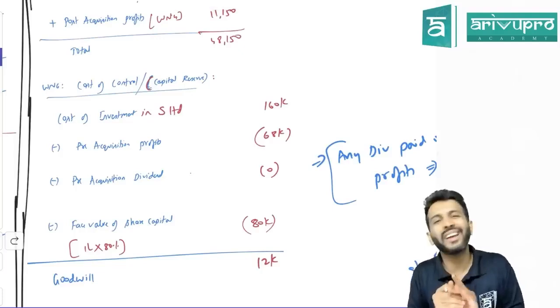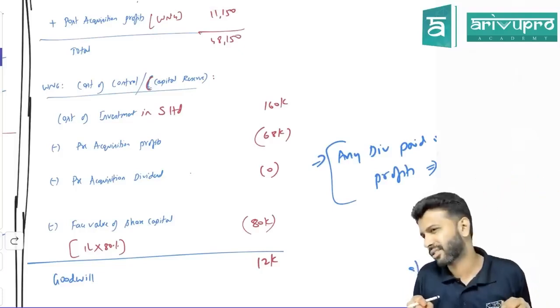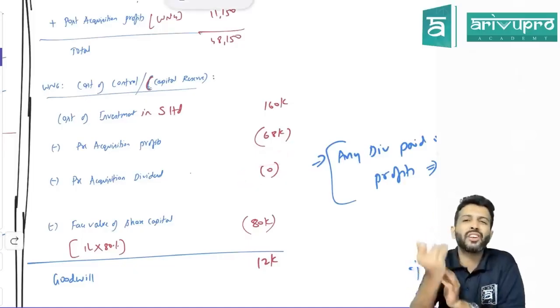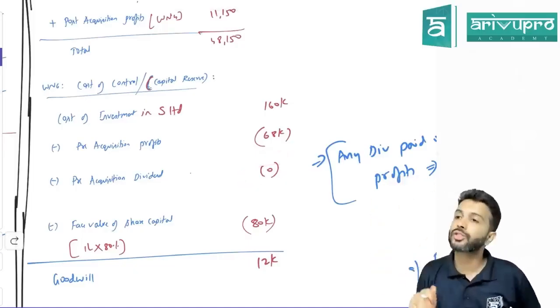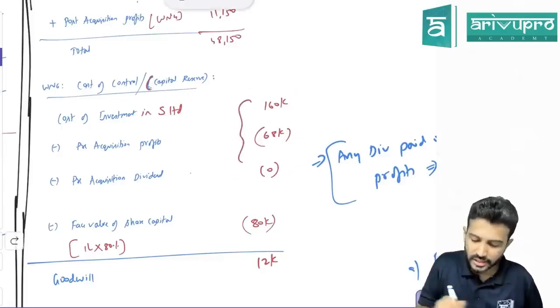In this problem, is there any pre-acquisition dividend? No. If it comes in a problem, do you know what to do? Yes. Just bring it into this working mode, because due to pre-acquisition dividend your investment value will reduce. Understood? Okay. So do this plus minus. How much are you getting? Only do this, 160 minus 68.